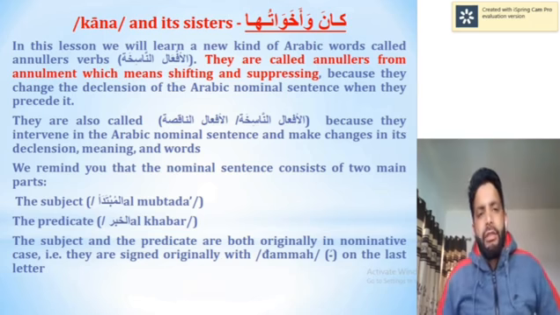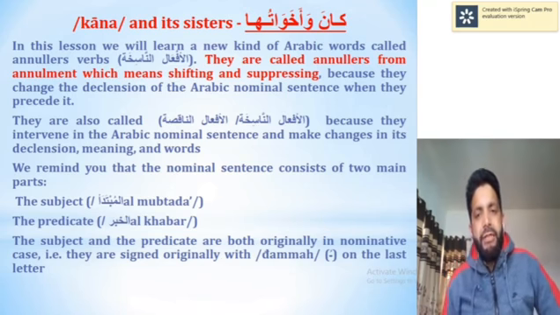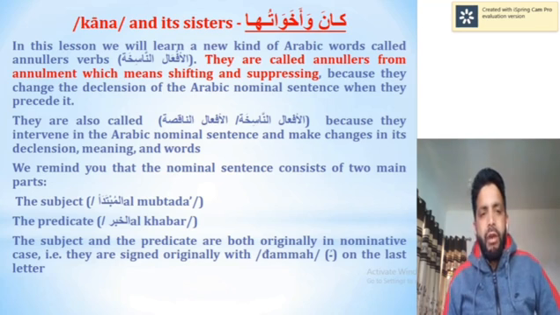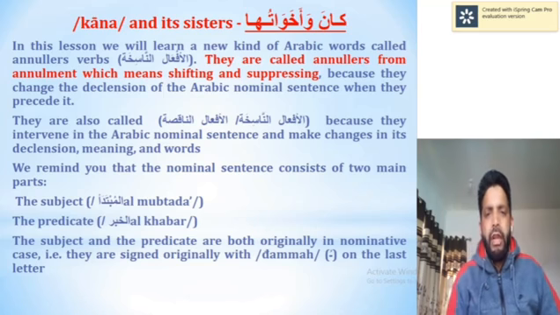They are called annulars because of annulment, which means shifting and suppressing, because they change the declension of a nominal sentence when they are used before it.